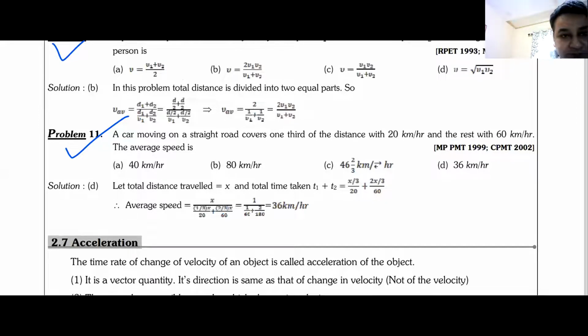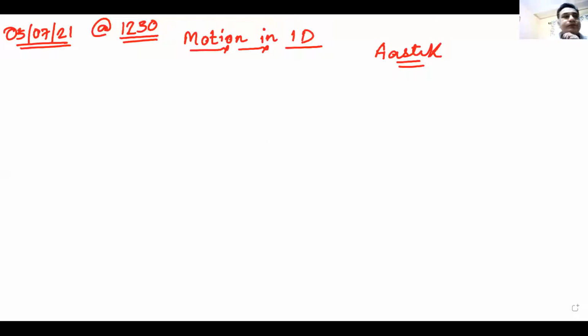I will move ahead with today's topic. And today's topic would be what? What is today's topic? Acceleration. Yes, acceleration. What do you mean by acceleration, Anjali? What do you mean by acceleration? Anyone can define what is acceleration?